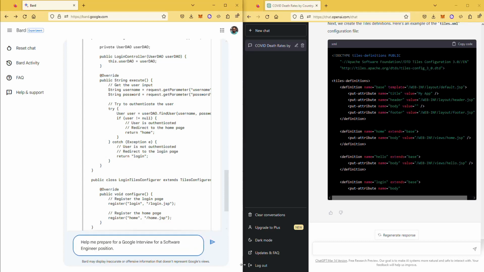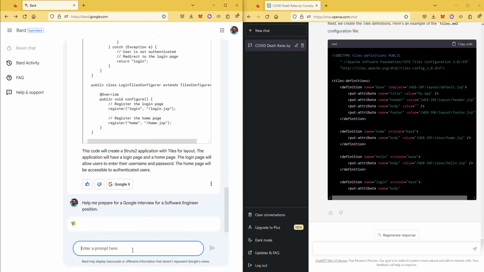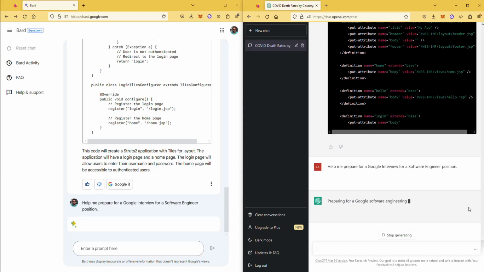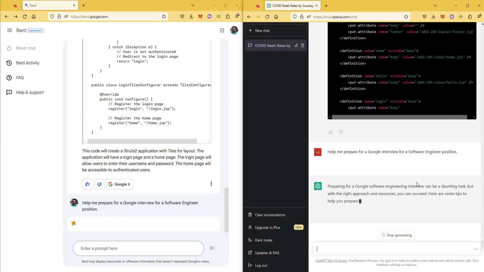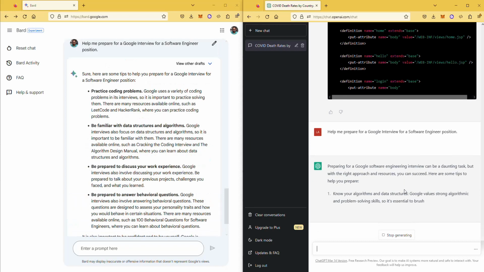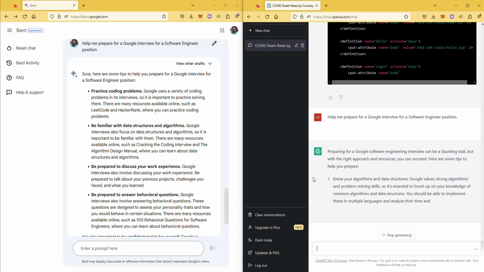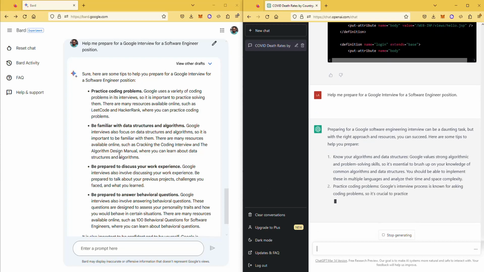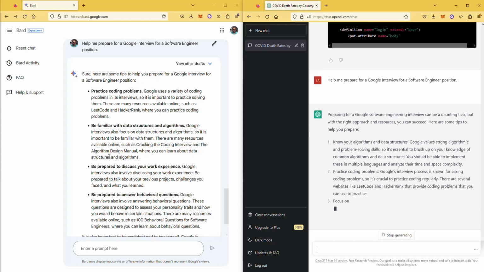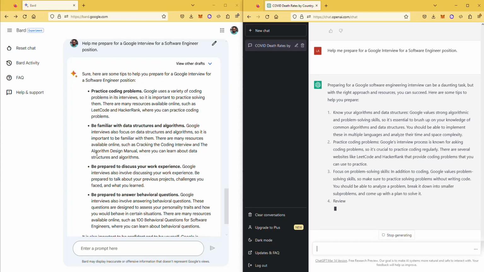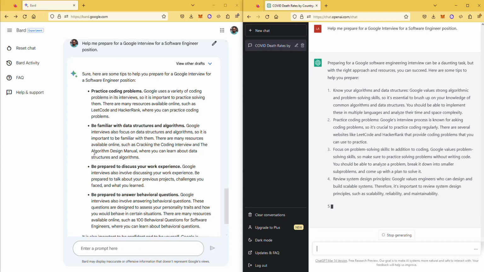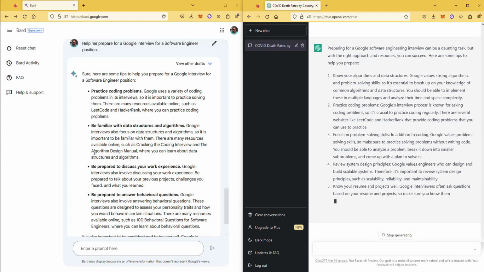All right, let's move on to my next question, which is an interesting one: help me prepare for a Google interview for a software engineer position. Let's see what this one does. Bard started already, and so has ChatGPT. I think both of these technologies will do well on this question, because this is a simpler question that a language model can answer from what it remembers from the internet.